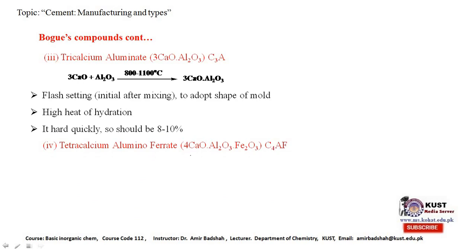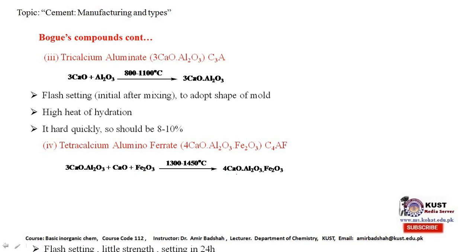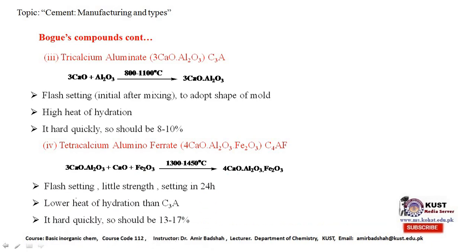Tetracalcium aluminoferrate, its formula is shown here, 4CaO·Al2O3·Fe2O3, and it is represented by the symbol C4AF. This is formed by the reaction of tricalcium aluminate with calcium oxide and iron oxide at 1300 to 1450 degrees C. This compound is also used for flash setting, as mentioned earlier.